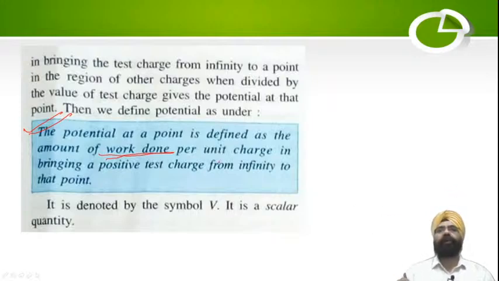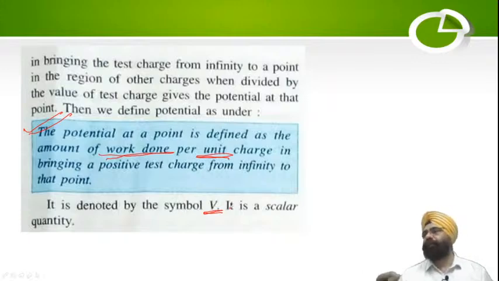So the potential at a point is defined as the amount of work done per unit charge in bringing a test charge from infinity to that point. It is denoted by capital V, and again it is a scalar quantity. Got it? Because the forces acting on it could be both repulsive or attractive.